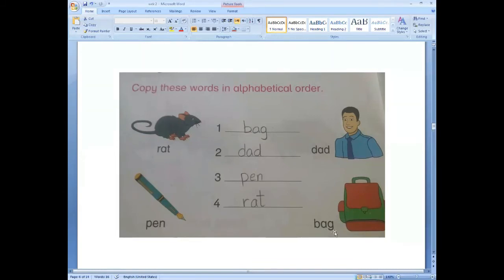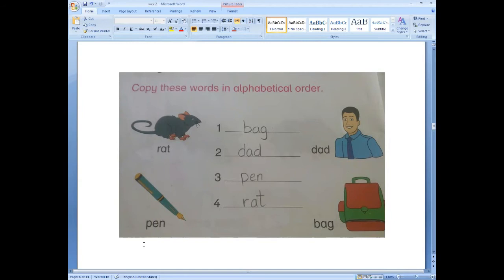Which letter comes after A? Yes, letter B. Letter B comes after A. So find out any picture or any word which is starting with letter B. Is any word here? First one? No, the first one is not starting with B. Second one?